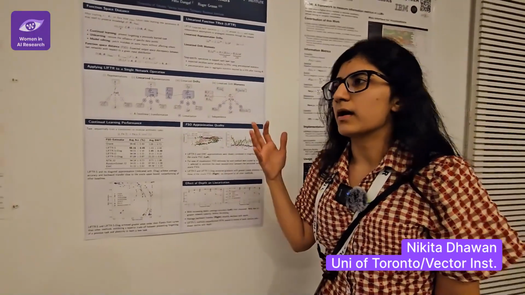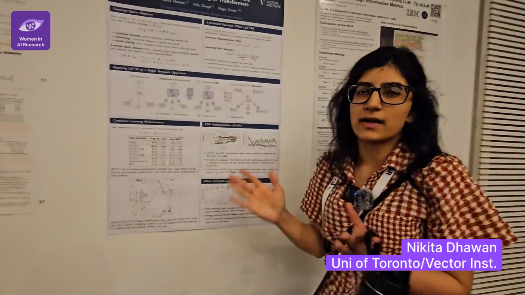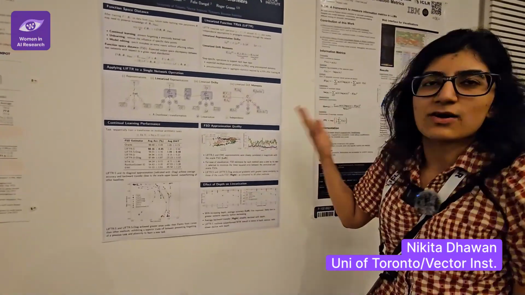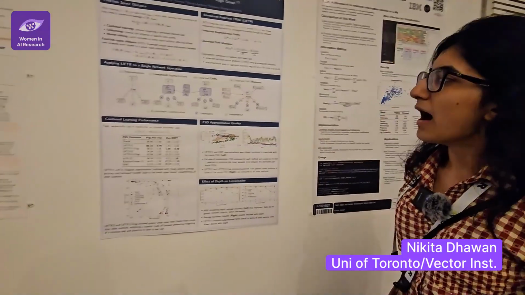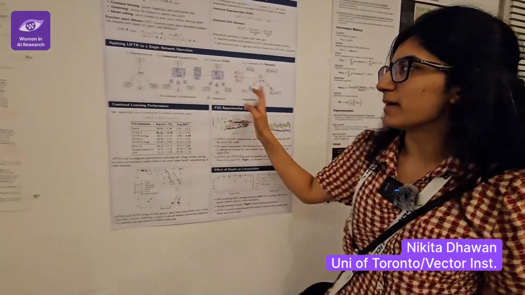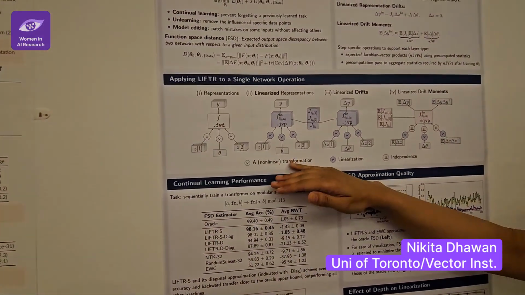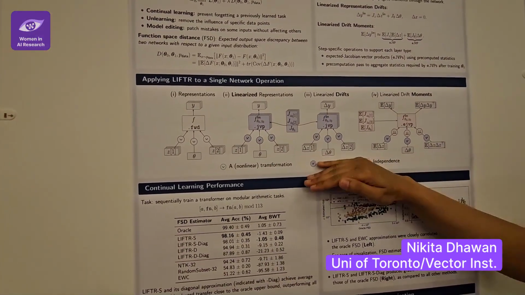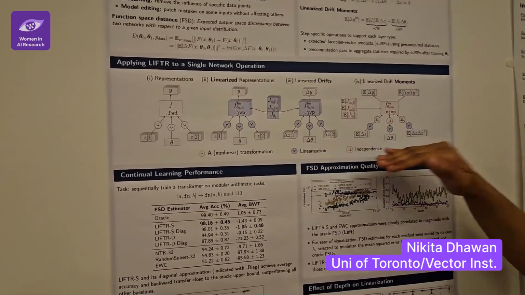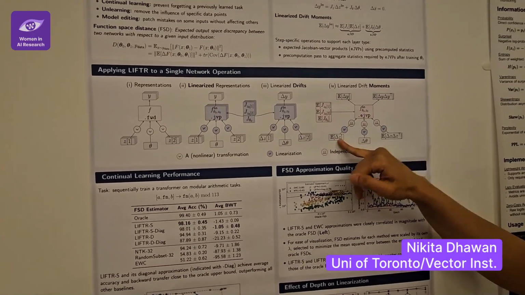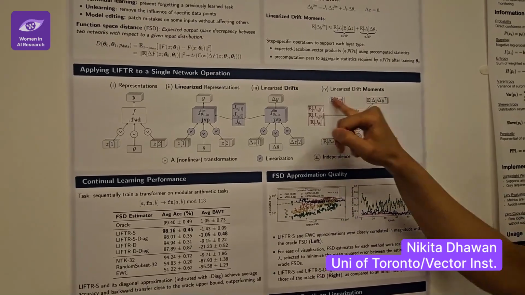Which is easier to explain in our code base, how to do that in a modular fashion, but you can do it and it works. And this picture basically shows the same thing. You have some step in your forward pass, you make a linearization assumption, you want the deltas again under linearization, and then you make an independence assumption to get from your first two moments of the input to the first two moments of the output.